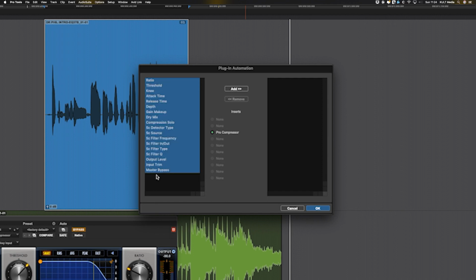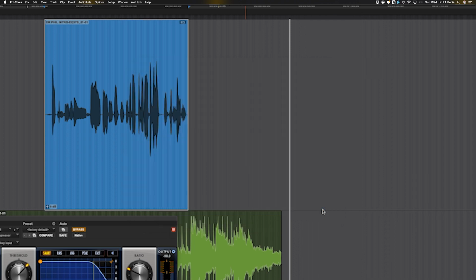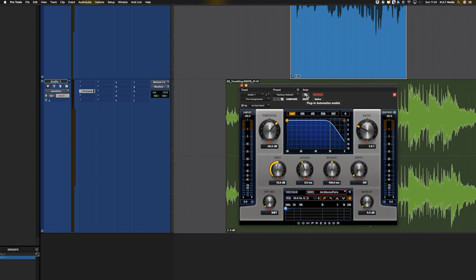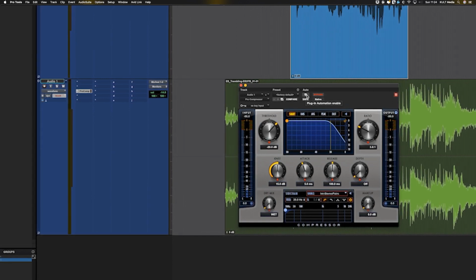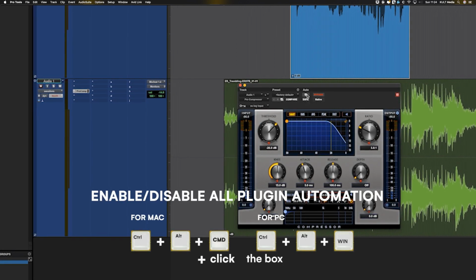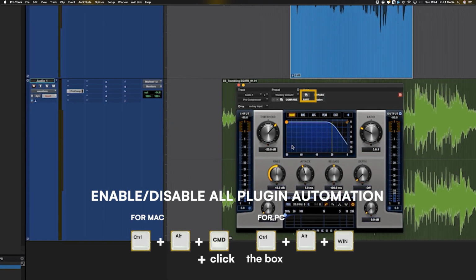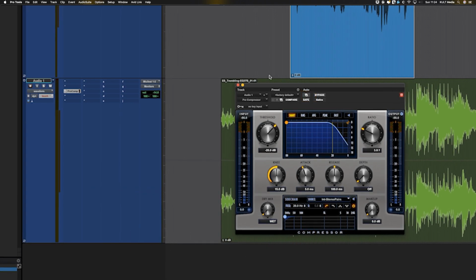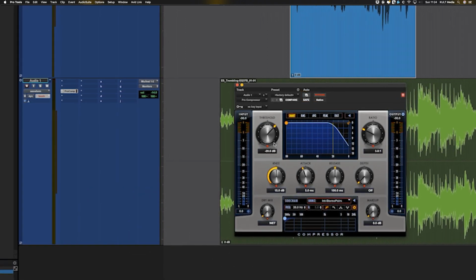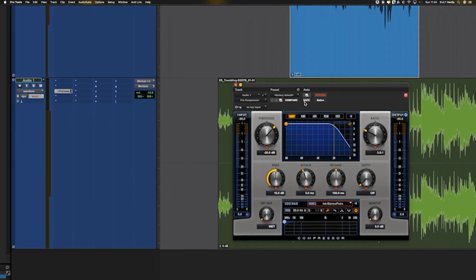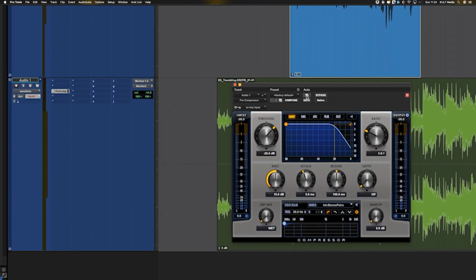We can control that in the automation box. So none of these controls are currently being automated. I can add them and now they can be automated when we do any recording. So I can turn that off. Now a quick way of arming everything in your plugin for automation is just to hold down Control Alt and Command, or Control Alt and Windows on a PC, and just click this little box here. And we'll see that's turned all of the settings off for automation. And I click it again, they'll all go red, ready to record any automation that you want. So that's quickly getting your plugins ready for recording and automating.